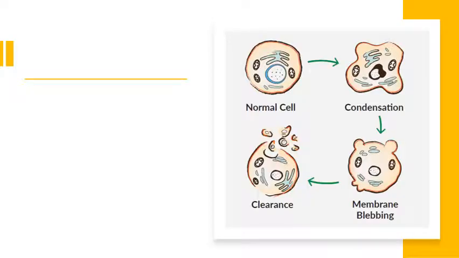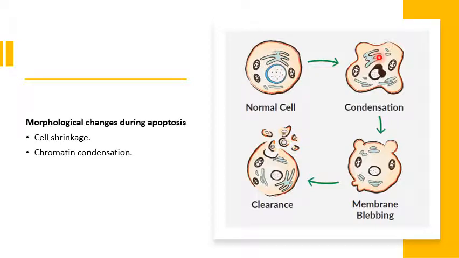Now let us see what are the morphological changes occurring during apoptosis. As the cell is undergoing programmed cell death, first things happening in it are chromatin condensation, cell shrinkage, and formation of blebs in the cytoplasm, membrane blebs.